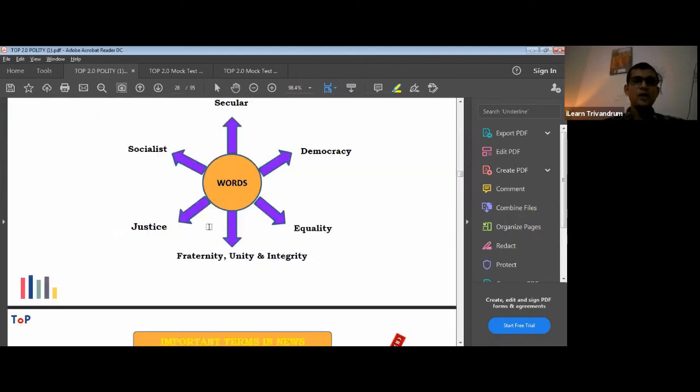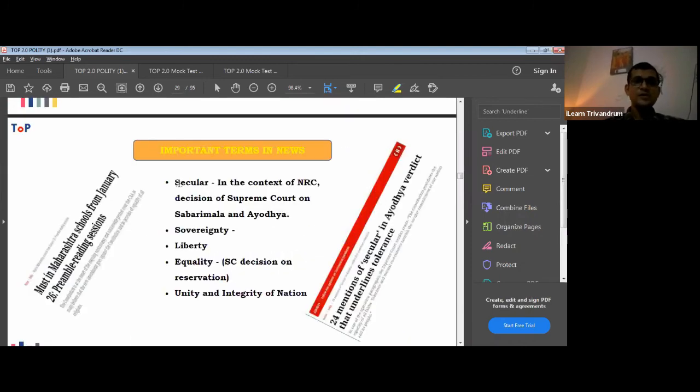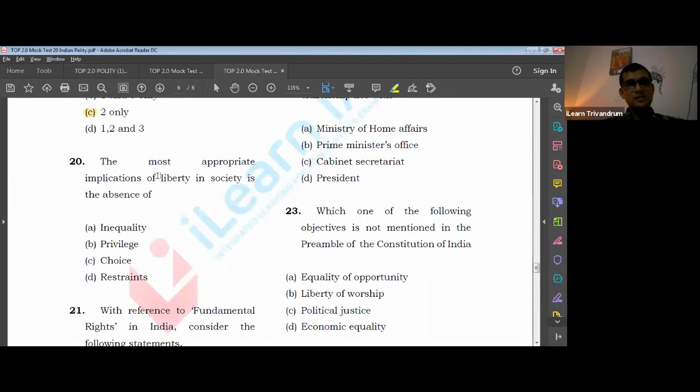Okay, now, these terms were in the news. Secular was in the news in the Sabarimala and Ayodhya context. Sovereignty was in the news. Liberty is always in the news. Equality very much in the news. Again, unity and integrity also in the news in the context of Jammu Kashmir. Look at this article also, where it was said that preamble reading sessions must be introduced. So if you look into all these things, let us look at the answer.